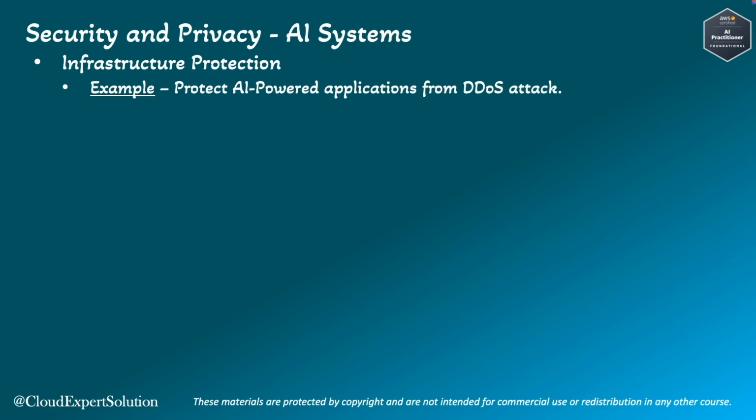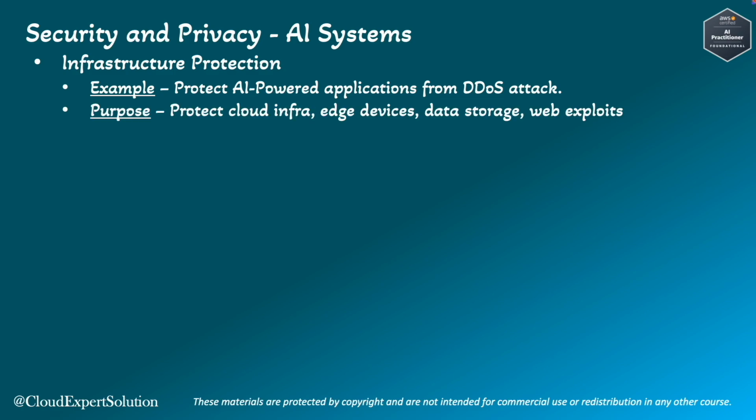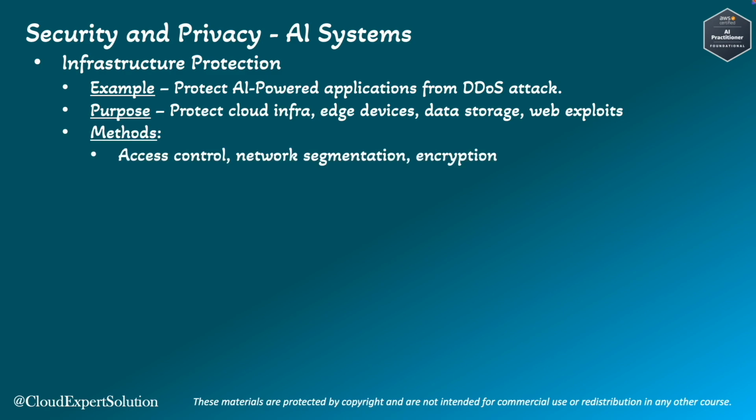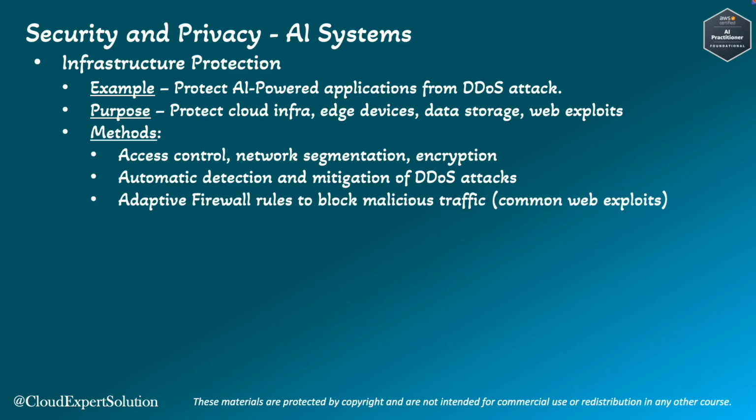As an example, we can protect the AI-powered application from DDoS attacks, or we can protect the applications hosting the AI application from unauthorized access. Here the purpose is to protect our cloud infrastructure, edge devices, data storage, and also protect from common web exploits. To protect our infrastructure, we can use access control, network segmentation, and encryption techniques. We can automatically detect and mitigate DDoS attacks using AWS services. And also we can use adaptive firewall rules to block malicious traffic, including common web exploits.